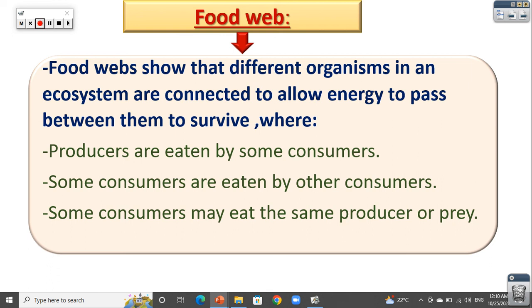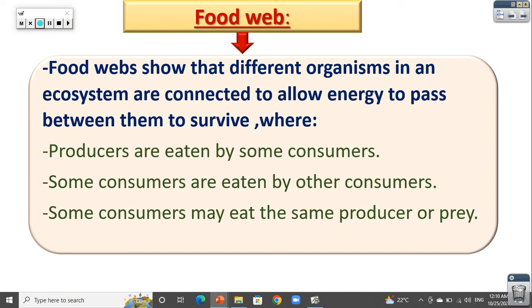Okay, food webs show different organisms in an ecosystem and connect them to allow the energy to pass between them to survive. One more time, a food web shows us different organisms in the ecosystem and allows us to know the food relations between them to survive. As we said before, producers are eaten by some consumers. Some consumers are eaten by other consumers. Some consumers may eat the same producers or prey.